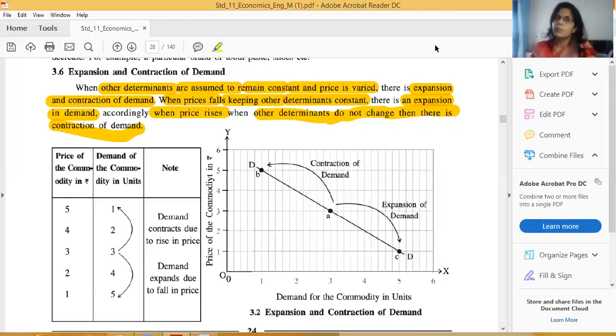And whenever prices rise up, that means 1 rupee to 2 rupees, 2 to 3, 3 to 4, 4 to 5, 5 to 6. In that case, demand will contract. Contract means from 5 to 4, 4 to 3, 3 to 1, like that. So it is contraction.